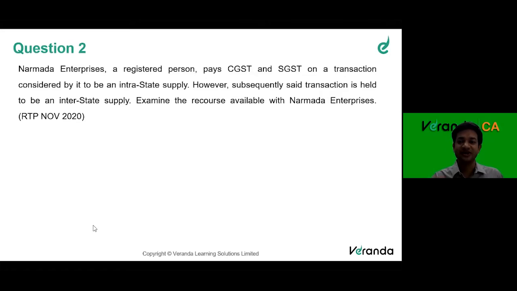However, subsequently the said transaction is held to be an interstate supply. So they paid CGST plus SGST, but subsequently discovered that this transaction is an interstate supply.